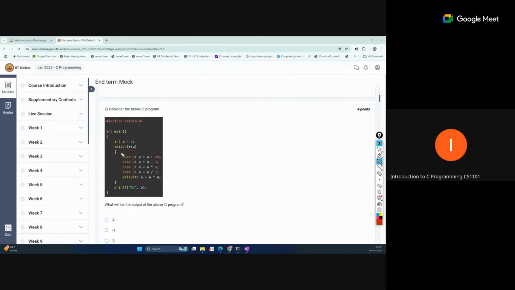So just check which case is matching this value. So this is not matching, this is not matching, this is matched. Okay, so now we will enter inside this and perform this expression. So now a equal to 3 into 4. This expression is there, so now it will become 12. But there is no break statement, so execution will move to the next expression. So again, a equal to a, 12. Now this value is updated to 12 divided by 2, so this will become 6.